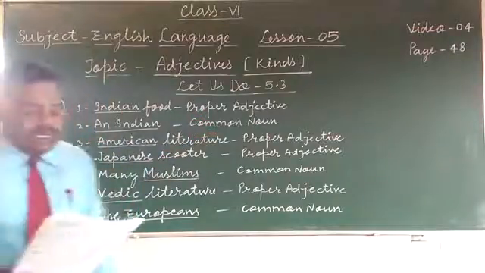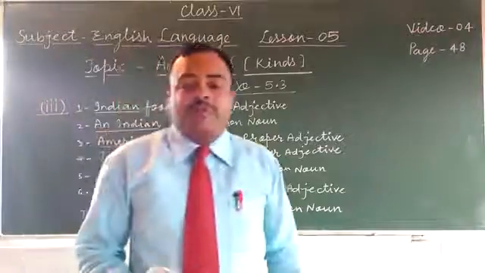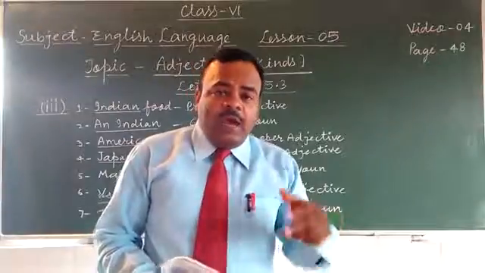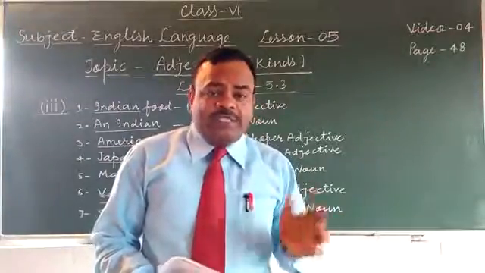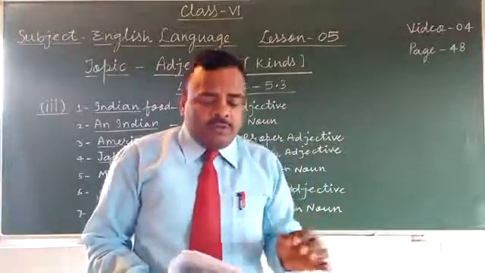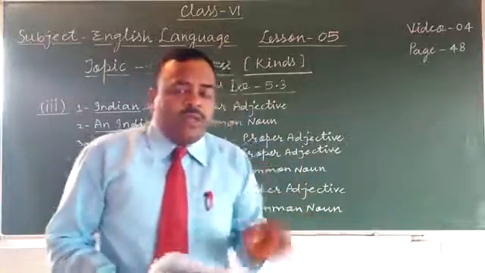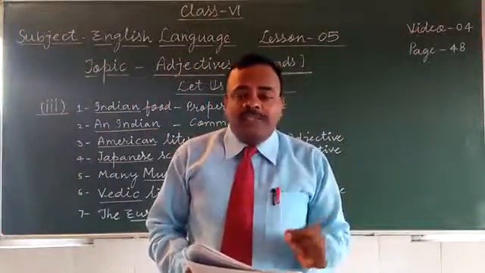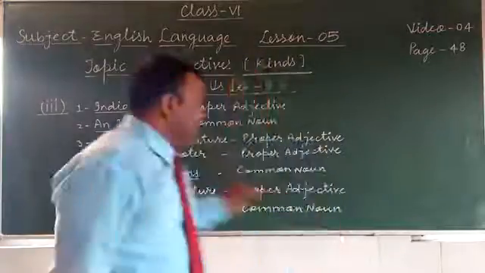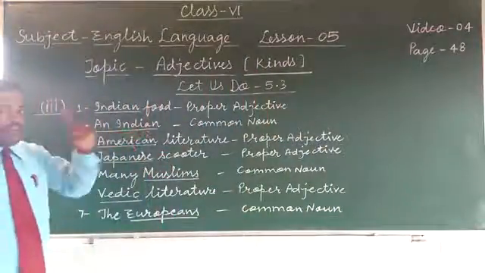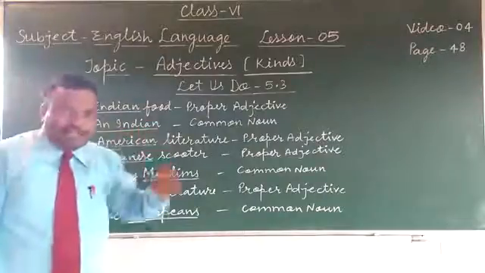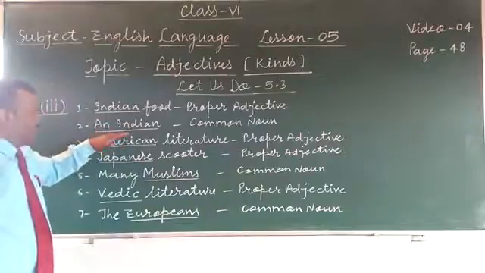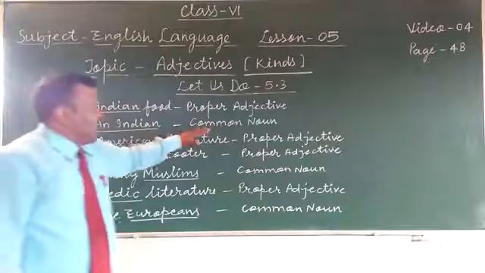Second one, an Indian is by nature God fearing. An Indian is here. An is article. So when a or an is used before proper adjective, it becomes common noun. So here an is used. An Indian means one person, one citizen living in India. So we are talking about a person who lives in India. So an Indian is here common noun.